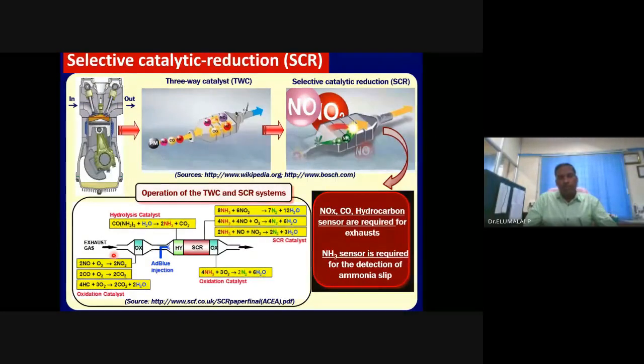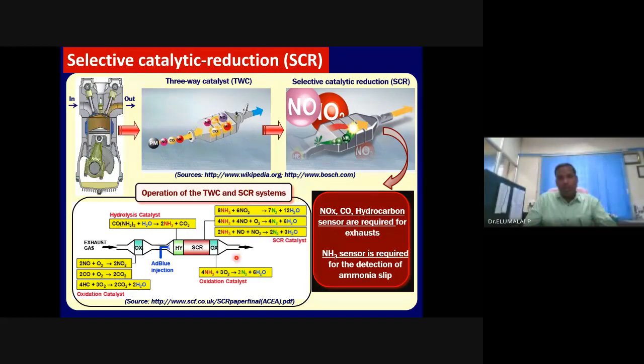If you didn't have three-way catalysts or NOx storage catalysts, our earth would have already gone. Thanks to the three-way catalyst, and very soon we will have selective catalytic reduction systems, which will even decompose toxic nitrogen oxides into environmentally green nitrogen.